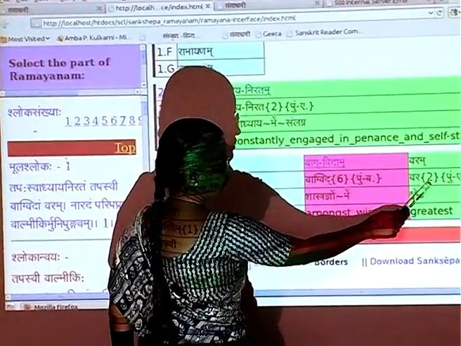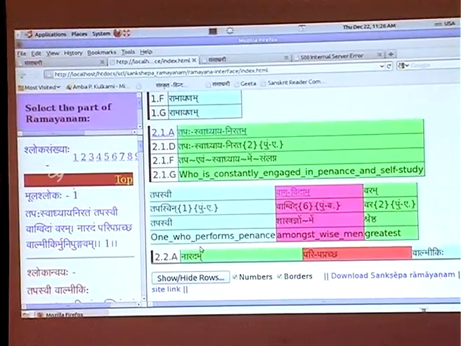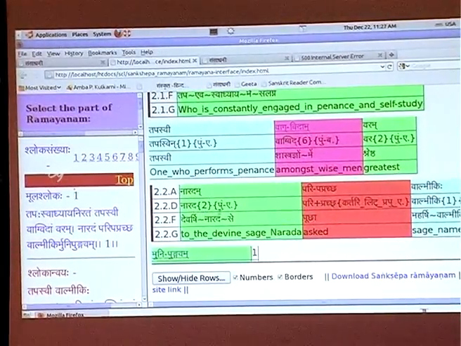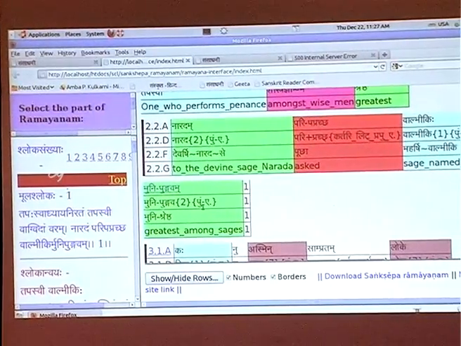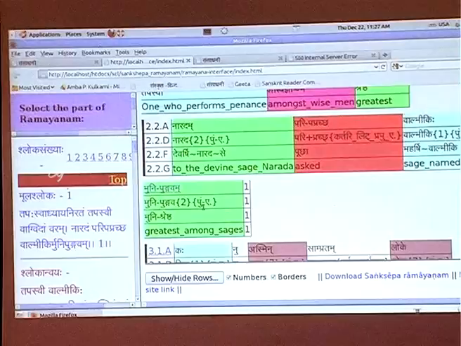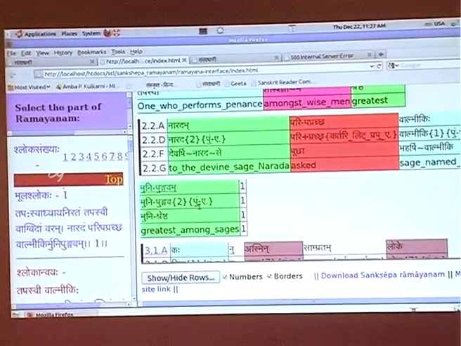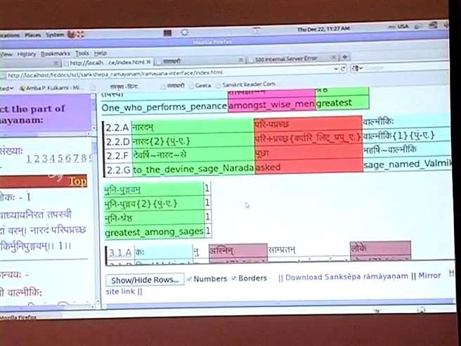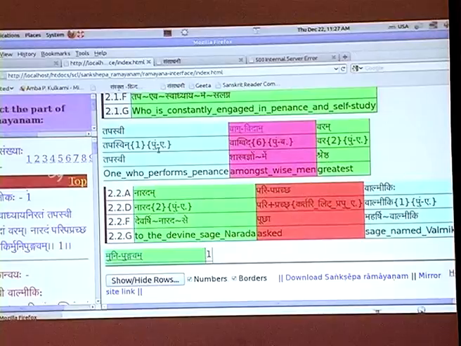Varam, Vara, Dvitiya, Pullinga, Ekavachanam. Naradam, again Dvitiya, Pullinga, Ekavachanam. Munipungavam, Dvitiya, Pullinga, Ekavachanam. So all the words which are in Dvitiya, Pullinga, Ekavachanam are in one color. Tapasvi and Valmiki: Valmiki, Prathama Pullinga Ekavachanam, and Tapasvi is Prathama Pullinga Ekavachanam.